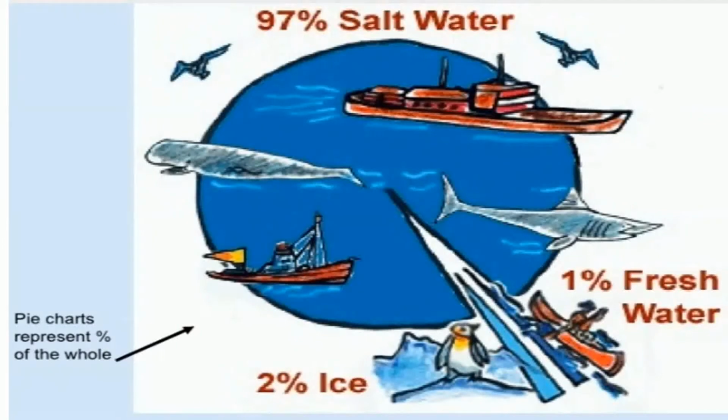Out of this 3% fresh water, 2% of the water is present in the form of ice sheets and glaciers. And remaining 1% is present in rivers, lakes, dams, and as groundwater.